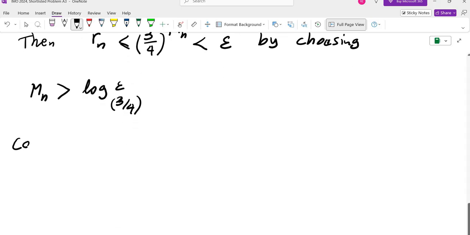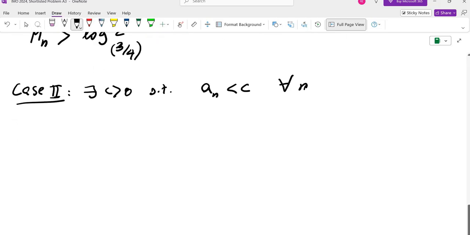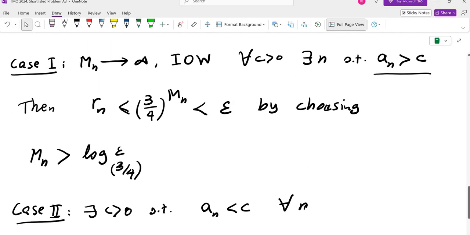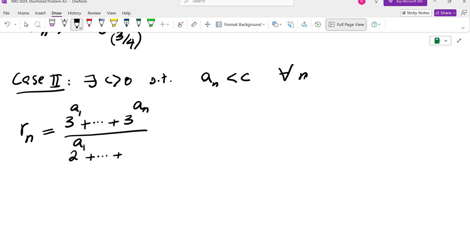So the second case is, there is some positive c such that an is less than c for every n. If that is the case, then I have to treat this a little bit differently, because 3/4 to the power of mn doesn't go to 0. Look at 3 to the power of a1 all the way to 3 to the power of an, over 2 to the power of a1 all the way to 2 to the power of an, squared.